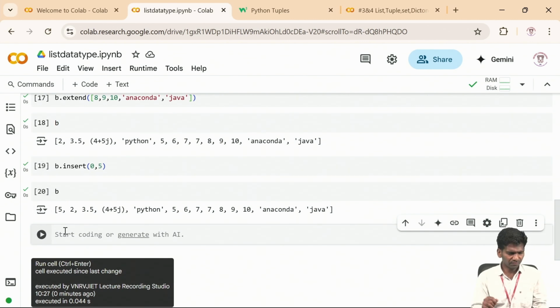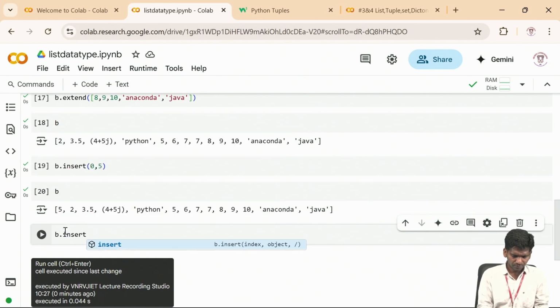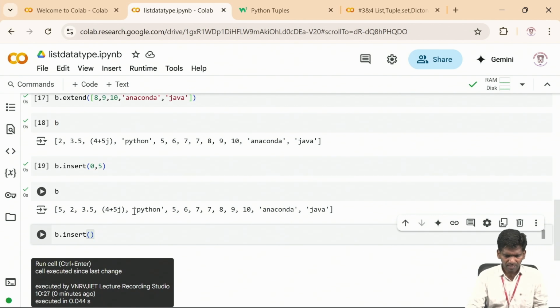Let me check another one. B dot insert. Where will we add? Let us add here, in front of Python, one more element. So what is the index? 0 1 2 3, at the 4th index.